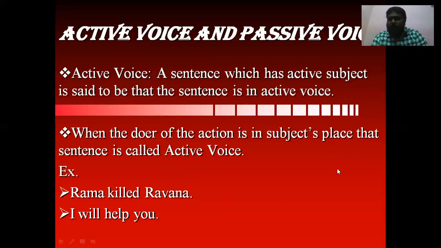simple future: subject plus will or shall plus first form of a verb plus other words. Future continuous tense: subject plus will or shall plus be plus first form of a verb plus ing plus other words. Future perfect tense: subject plus will or shall plus have plus third form of a verb plus other words. Future perfect continuous tense: subject plus will or shall plus have plus been plus first form of a verb plus ing plus other words.